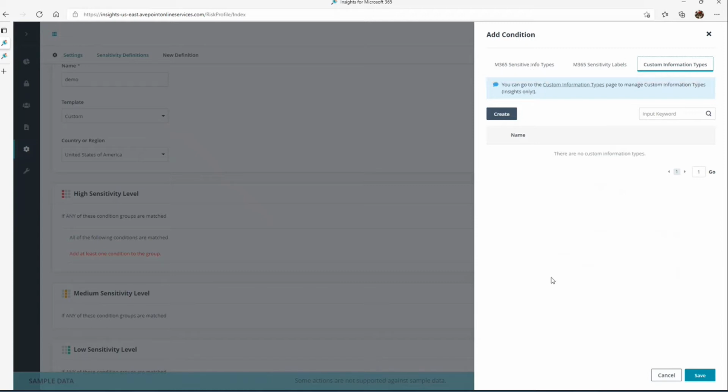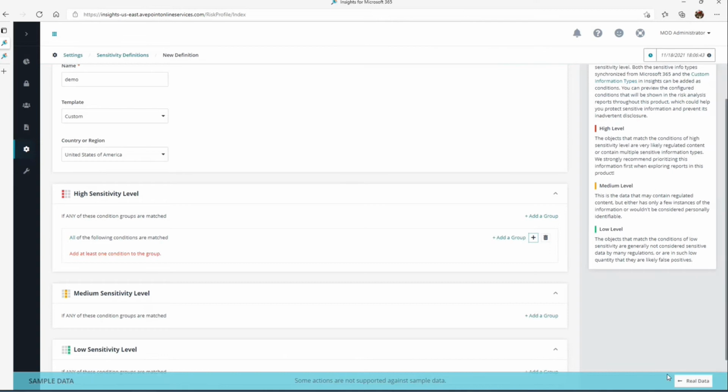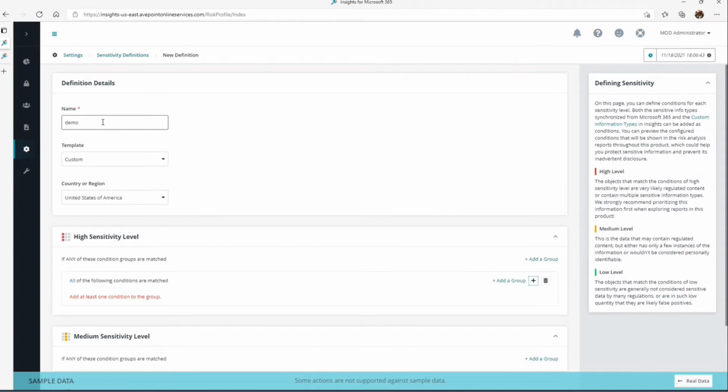You can build your own based upon the KQL syntax. So you can actually create your own and have that specific to a certain pattern or data match you're looking for there. So this is how we tell Insights what's sensitive for us, and then we start to build that through the reporting that we'll be showing you more on here in a bit.